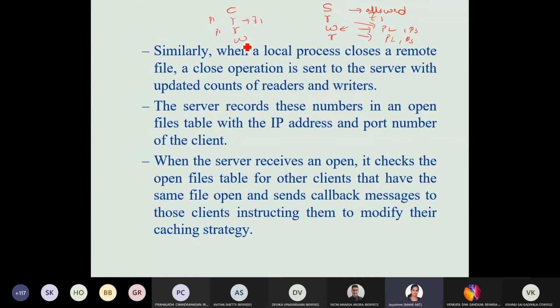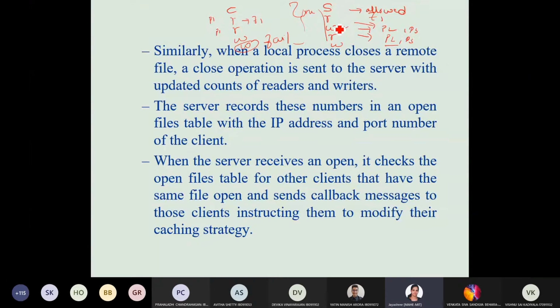And when the client wants to write data and the file is already open for writing, this particular write will fail, because the file is already being written by some other processes. So now you can't write, it is being modified. This scenario will not happen, this write will fail. Because of these four cases, the server makes sure that whatever data is there, even in the cached copies and in the one copy maintained in the server, is consistent.